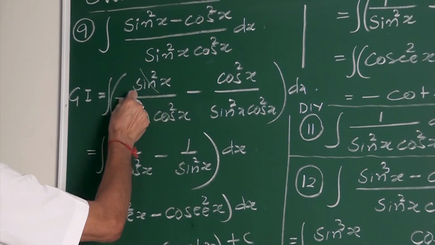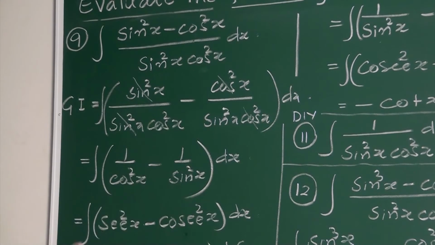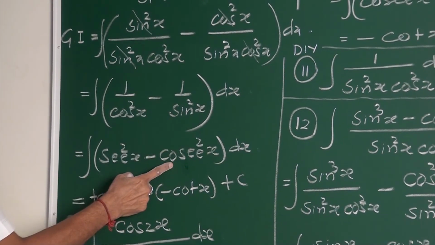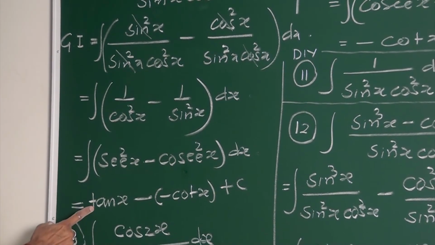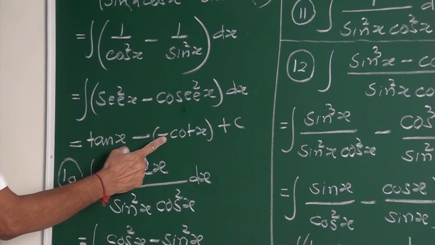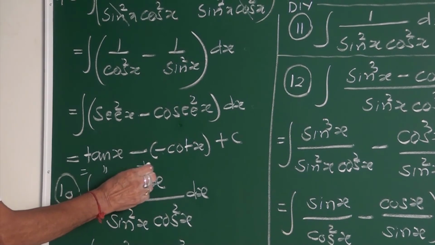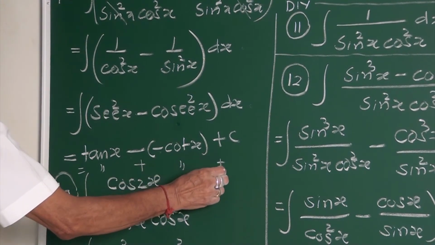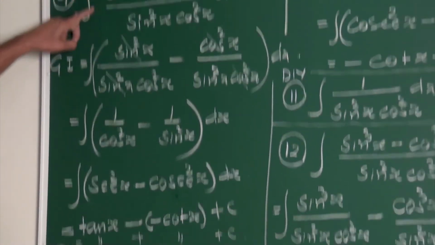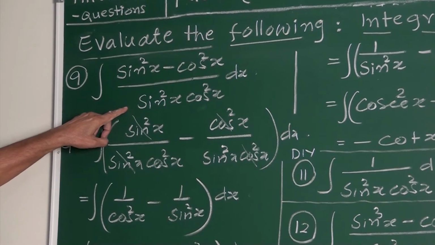Here sin square cancels, and cos square cancels. 1 by cos square is sec square x, minus 1 by sin square, which is cosec square. The integral of sec square is tan x, and the integral of cosec square is minus cot x. Therefore, this equals tan x, minus of minus is plus, cot x, plus c. This is the answer for sin square minus cos square upon sin square x cos square x.